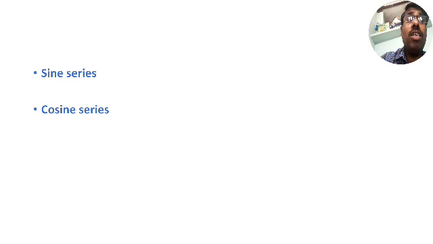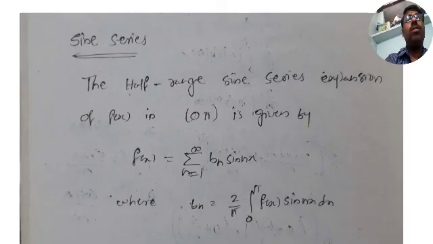In half-range series we have two: the first one is the half-range sine series and the second one is the half-range cosine series. So what is the half-range sine series and what is the half-range cosine series? Yes, sine series.